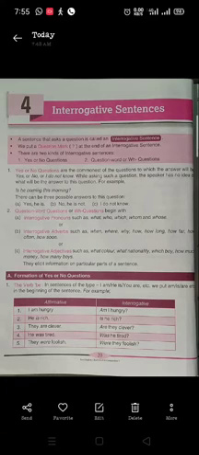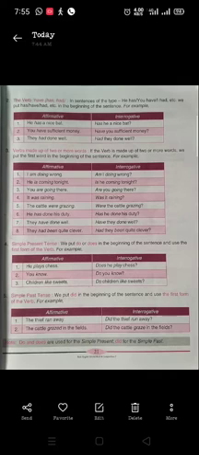So what we are doing? We are only changing the place of the helping verb. I am tired. So what will it become? Am I tired? The verb have, has also comes at the beginning of the sentence.